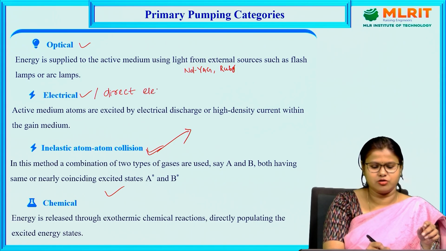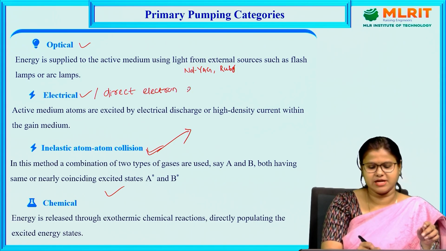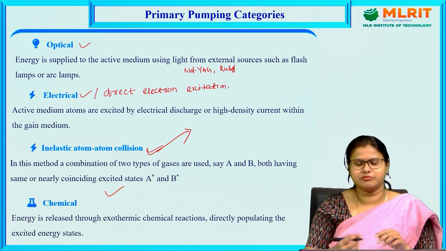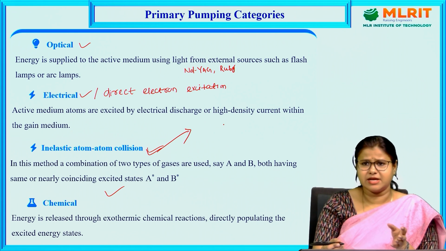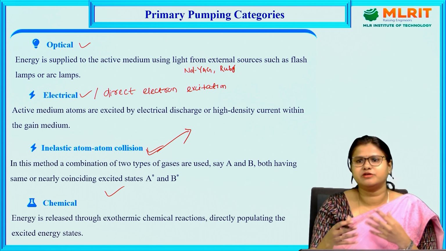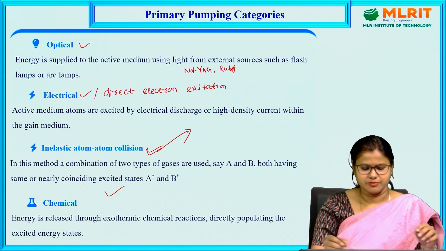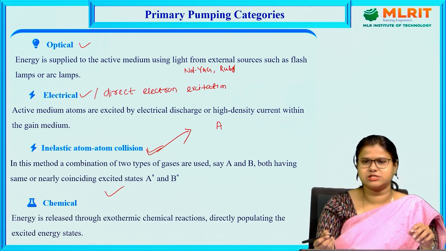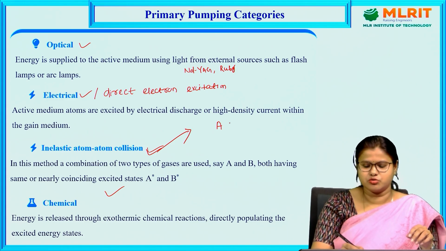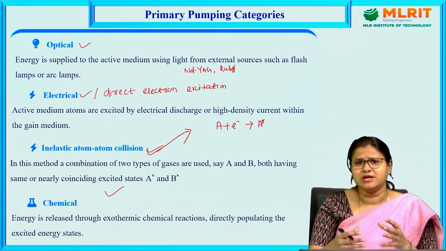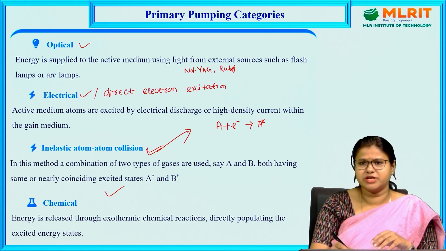In such lasers we mostly take a mixture of two atoms or two molecules, A and B. First A gains the electron's energy, absorbs it and gains some extra energy, and A goes to the excited state, A star.